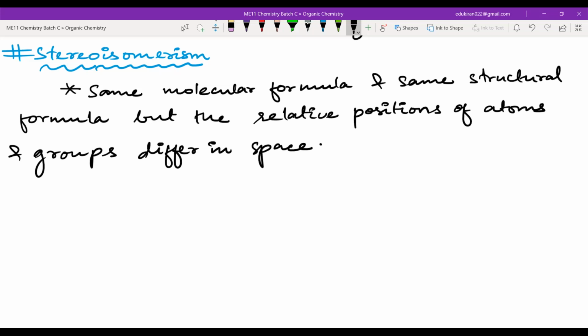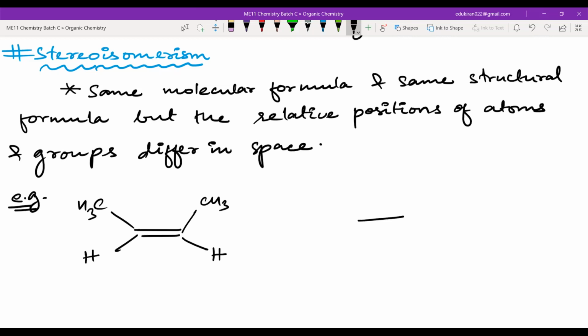One of the basic examples I can give you is, for example, CH3 bonded to a double bonded carbon atom. There's a CH3 group here, a hydrogen here, and a hydrogen attached to this carbon. Another example would be if I compare these two.